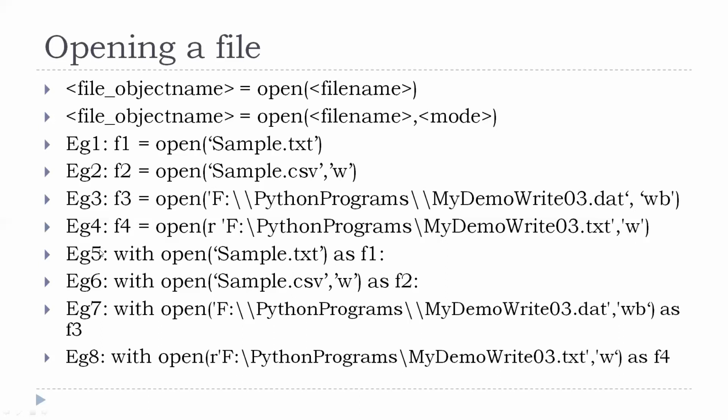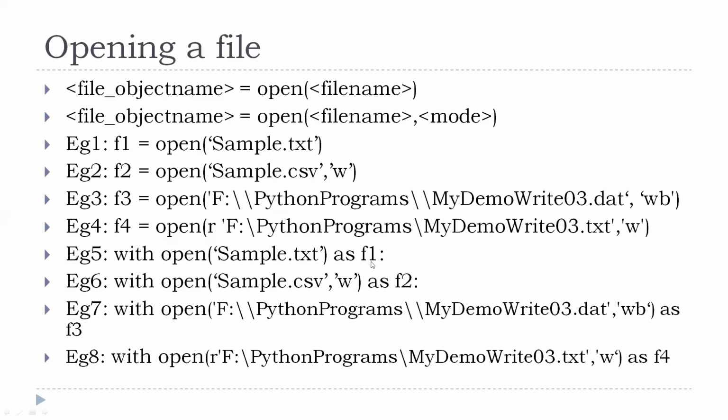With respect to examples 5, 6, 7, 8, we are trying to open the file in another format, namely with open. When you are trying to open a file using the with statement, the with keyword will come first. Open, you are specifying sample.txt. Here you are not giving the mode. It indicates that it is read mode by default, as F1.